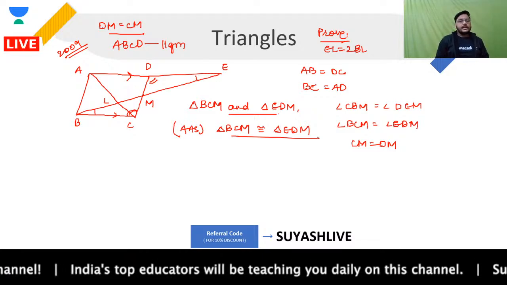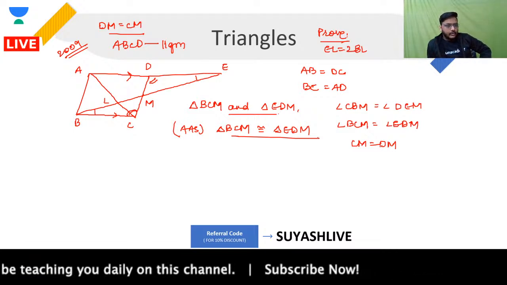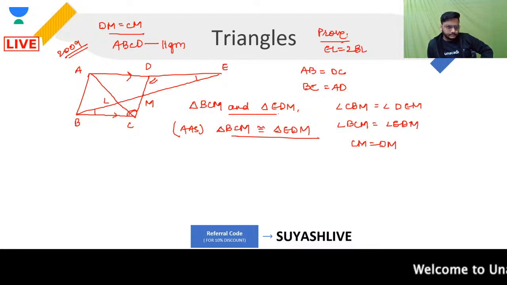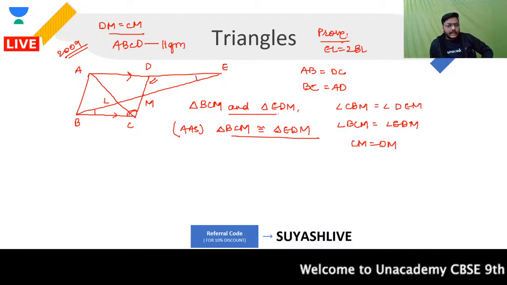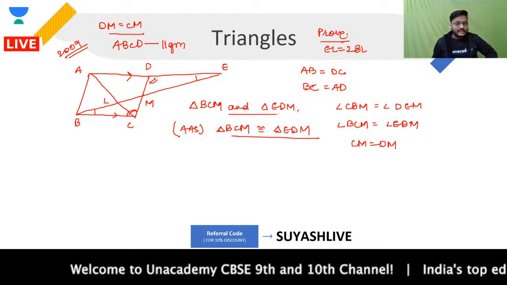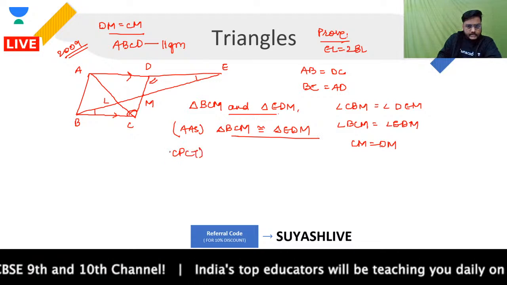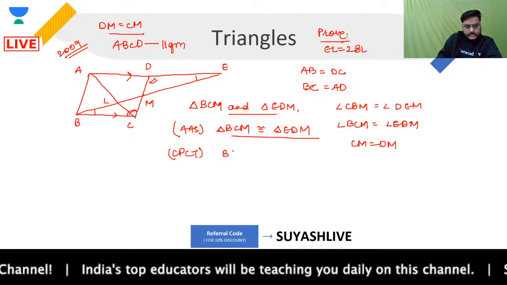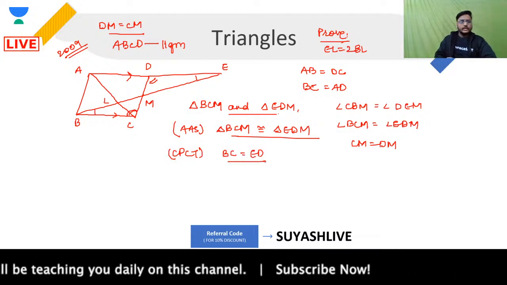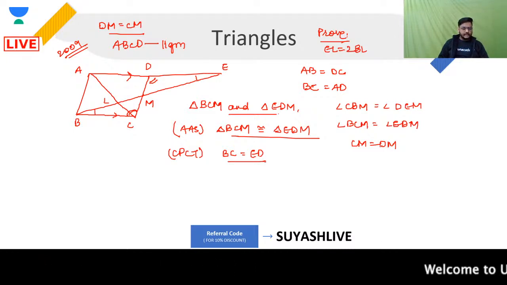So by AAS criteria, I can say that the triangle BCM that I'm having over here will be congruent to the triangle EDM that I'm having over here. This is one thing. Now, the second thing that I can talk about is what? Please focus. By CPCT, I can say that the side BC will be equal to the side ED. Correct? Yes or no? BC will be equal to ED. This is another thing that I'm having.